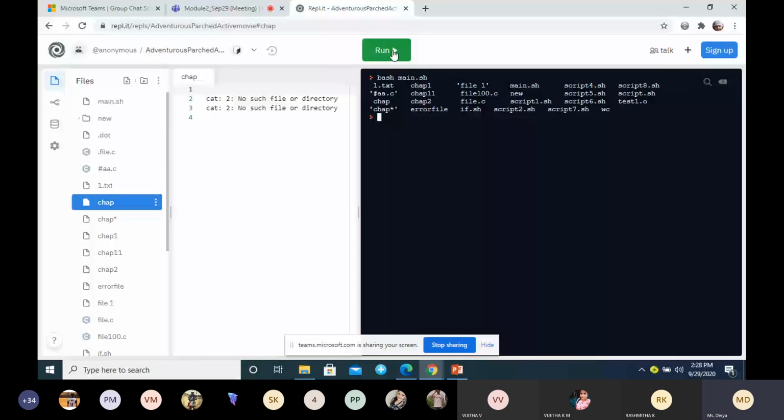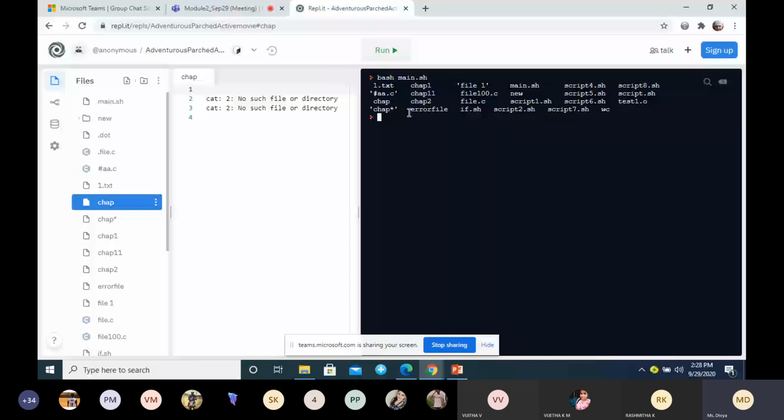And the last one is to use the concept of pipe. So there are 3. I'll explain each one with an example.